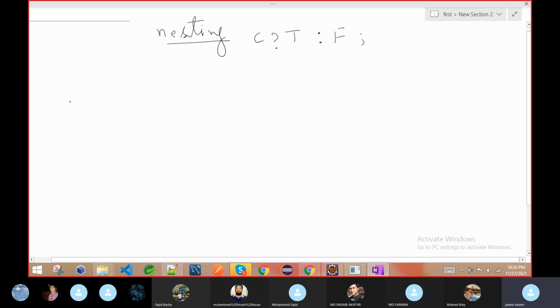Now suppose I am writing again the same thing. Suppose this is the condition part, this is the question mark, and this is the colon. The right side of the colon is the false part, meaning this block, and this part is the true part, like this. If you compare here, I just gave the bracket to visualize it in a better way.